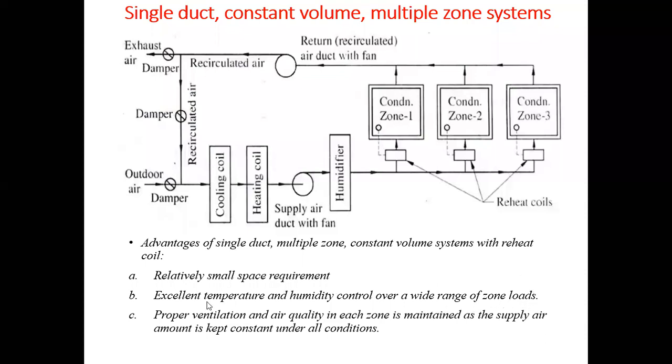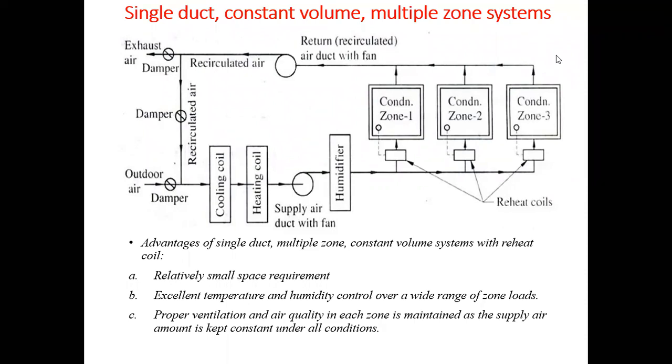Okay, it means we can maintain the temperature and humidity inside the room as per the loads on the room. As per the load requirement of the room, we can supply the required quantity of heat in order to maintain the temperature and humidity control. So here the flow of air will remain constant, as there is no damper provided in the case of a multiple zone system also. Okay, so the important advantage over the single zone system is that the temperature and humidity control can be maintained, as we are providing a reheat coil.